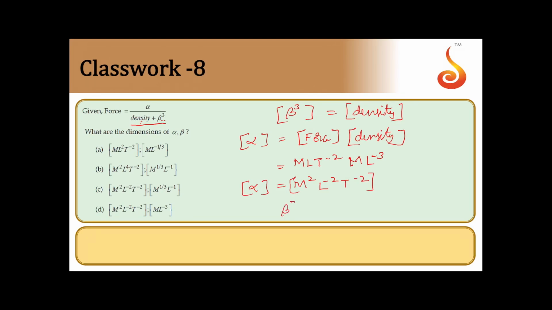Now beta cube is density. So beta cube is equal to M L to the power minus 3. So beta is equal to, take cube root on both sides, M to the power 1 by 3 L to the power minus 1. So that should be option C.